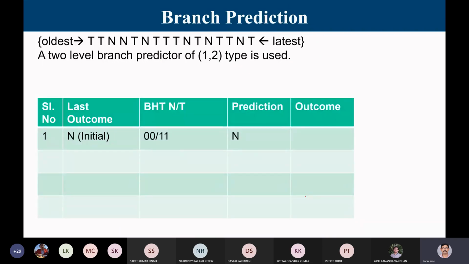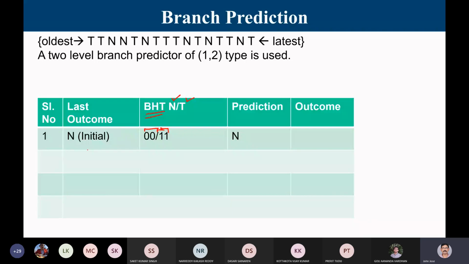So initially, the branch history table has only 2 entries. One is the entry for last outcome not taken. Second is the entry for last outcome taken. This is the way I am going to represent it. And the default condition is like this, which I mentioned in the last lecture. What is the default condition? 0, 0 and 1, 1. So what does 0, 0 mean? If I am going to refer to this entry, the meaning is I am going to predict not taken.